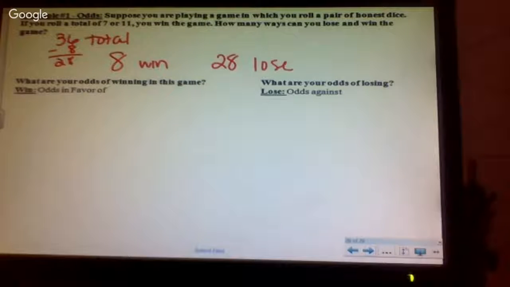So your odds in favor are 8 to 28. 8 chances to win, 28 to lose. If I want to do odds against, I flip it: chances to lose against chances to win.